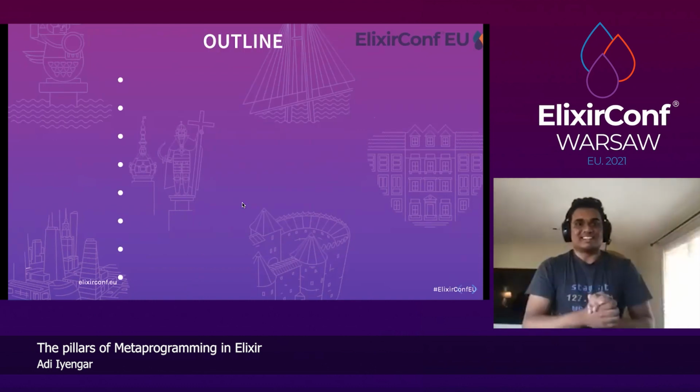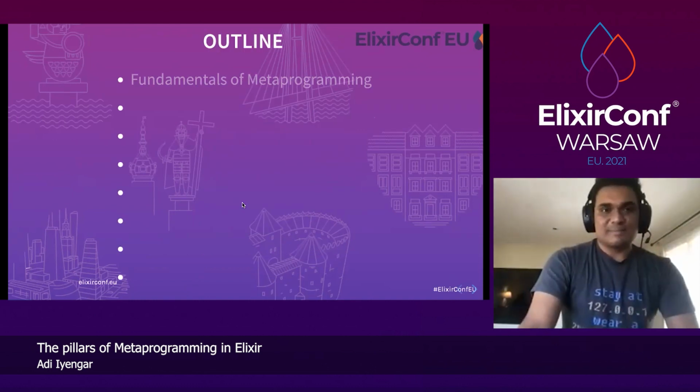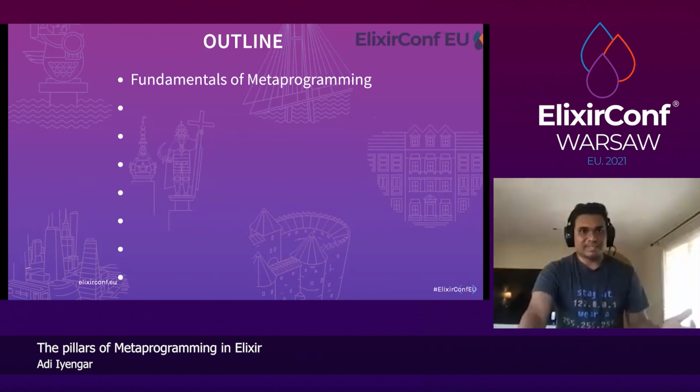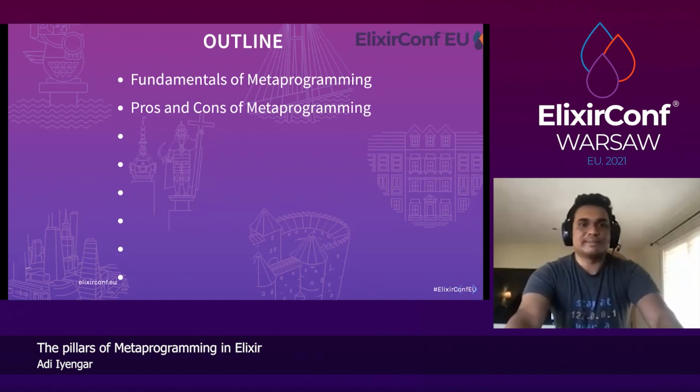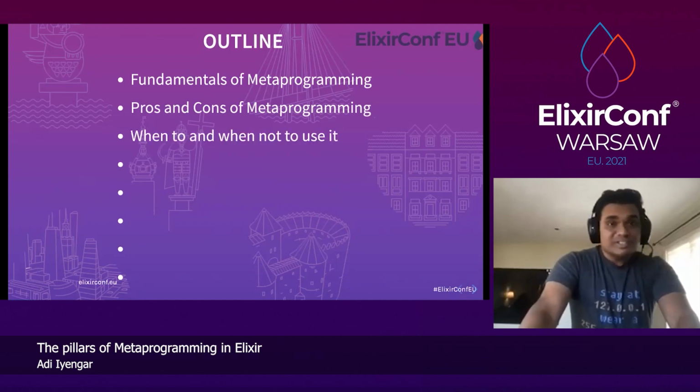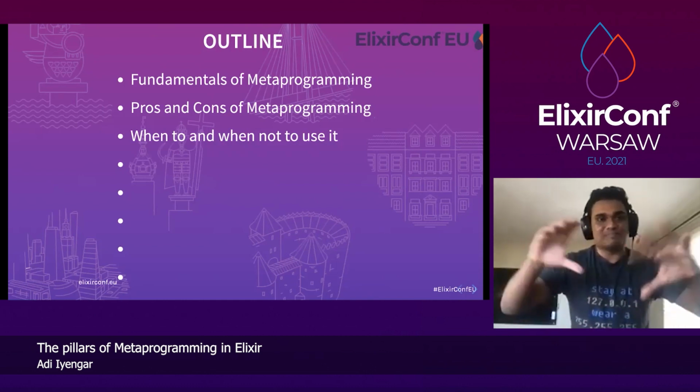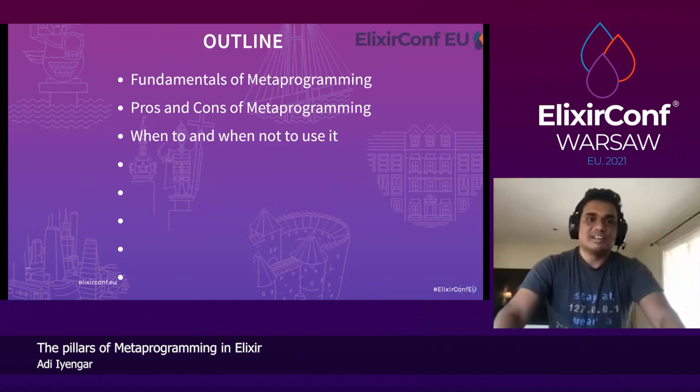Awesome. So let's look at the talk today. We'll be covering the fundamentals of metaprogramming. We will look at pros and cons of metaprogramming and when to and when not to use it. It's a touchy subject, so it's important to set the foundation by covering these things.